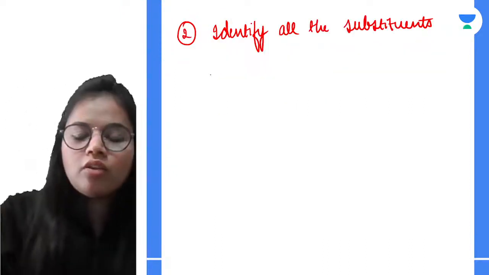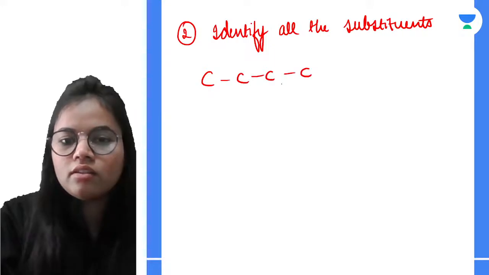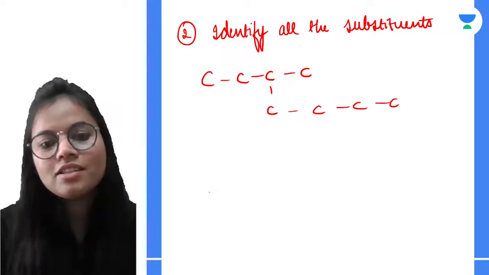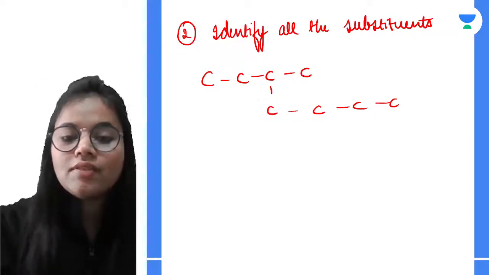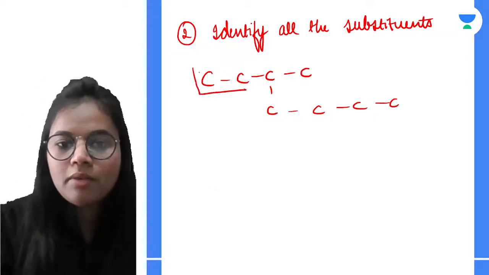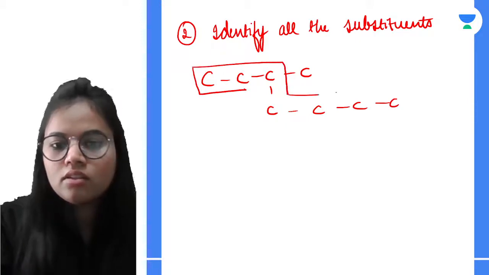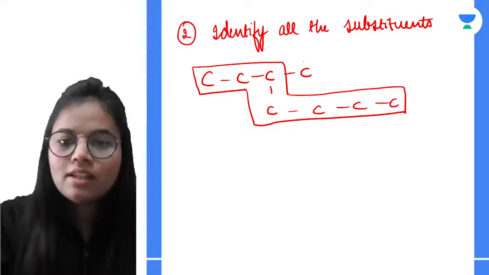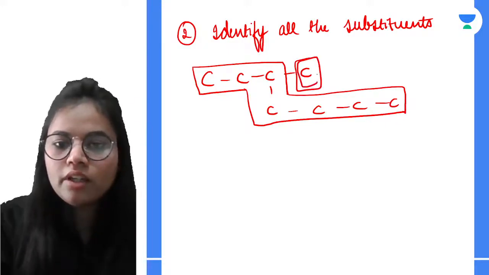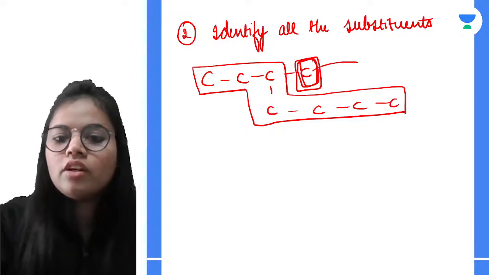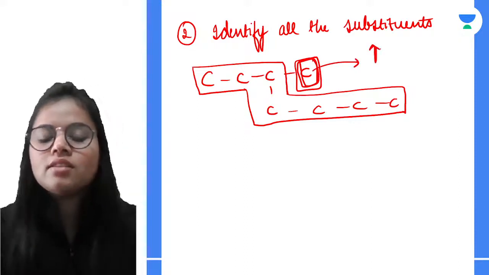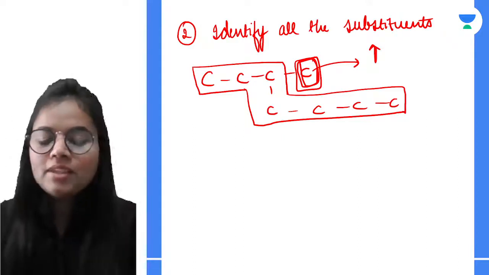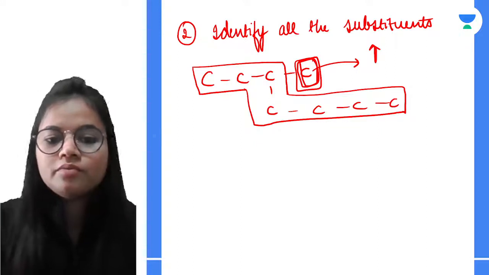Let's say this is my basic structure. If I select the longest carbon chain, this will be my longest carbon chain of 7 carbon atoms. You can see that this particular carbon is not present in the chain, so it will be acting as a substituent group. I hope the second point is very much clear to you.